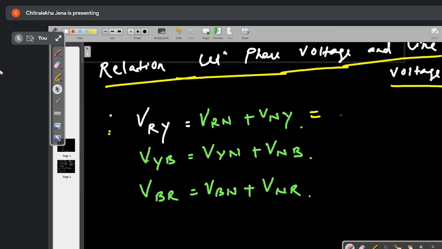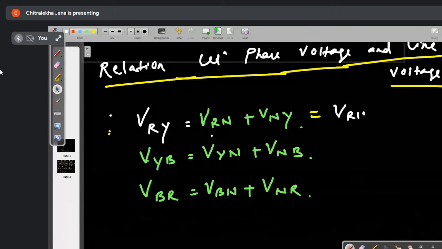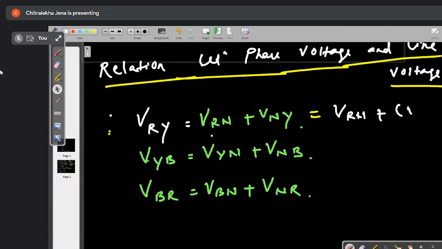ठीक है, ठीक है. So here VRN plus VNY is equal to VRY. So I can write down this as VRN plus minus of VYN. Am I correct? Yes, ma'am.